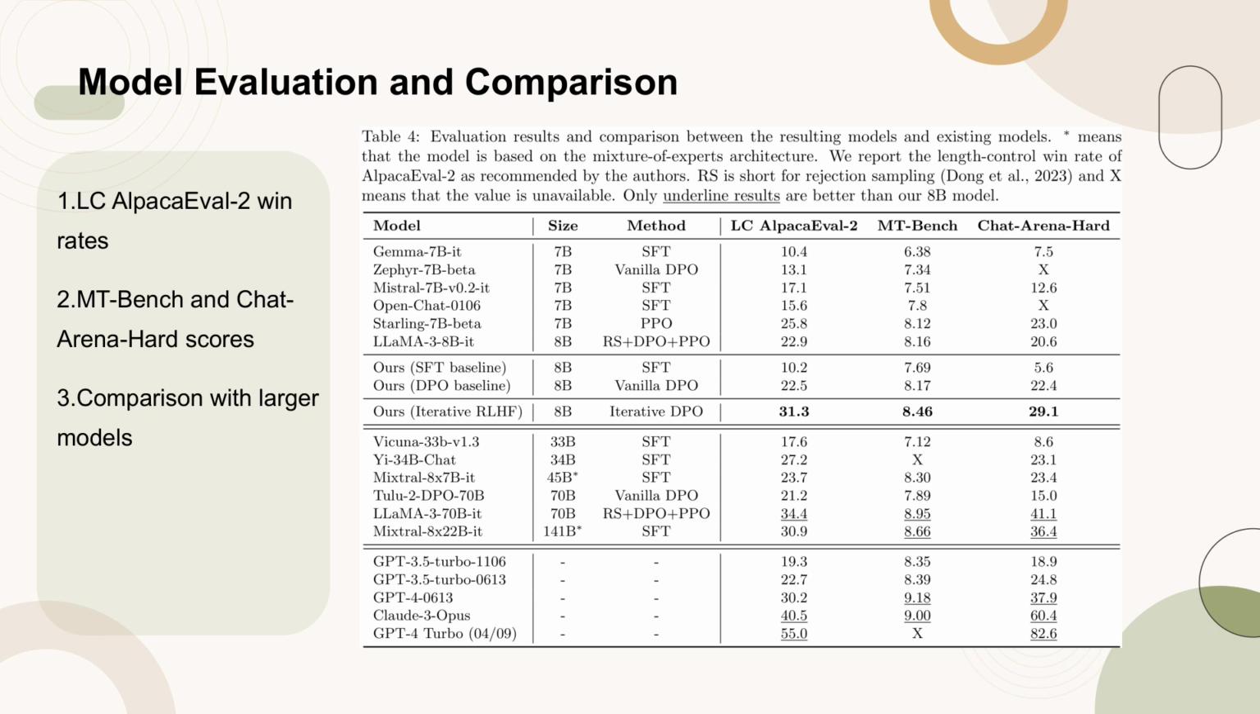Table 4 presents the evaluation results of various models across different benchmarks, highlighting the performance of our 8B model in comparison to other models, including those with larger parameters. The table includes metrics such as the length control win rate on Alpaca Eval 2, scores on MTBench and Chat-Arena-Hard, and a comparison with models based on different architectures and training methods. Notably, our model trained with iterative DPO outperforms the vanilla DPO baseline and several larger models, demonstrating the effectiveness of online iterative RLHF in improving conversation quality.